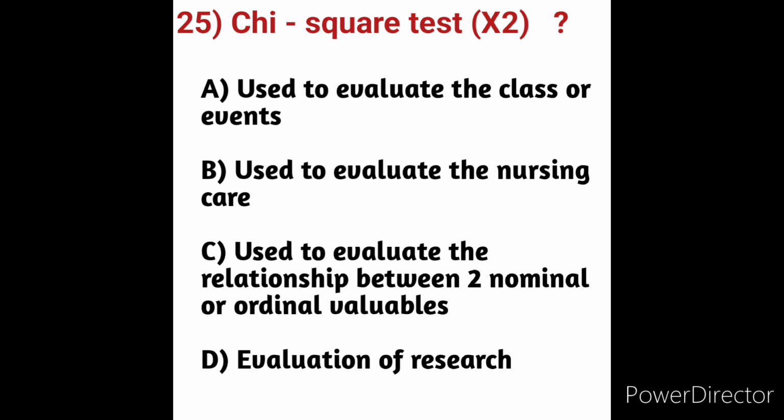Chi-square test of independence is used when the level of measurement of the variables is nominal or ordinal. So here chi-square test means option C, used to evaluate the relationship between two nominal or ordinal variables. Here option C is the correct answer. The chi-square test of independence is used to determine whether there is a significant relationship between two nominal or ordinal variables. Next we will move on to question number 26.